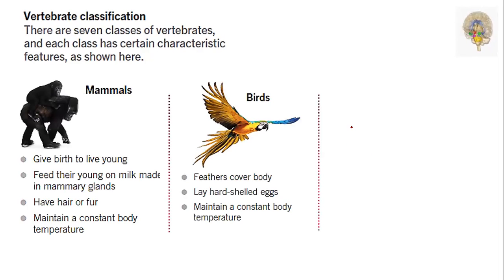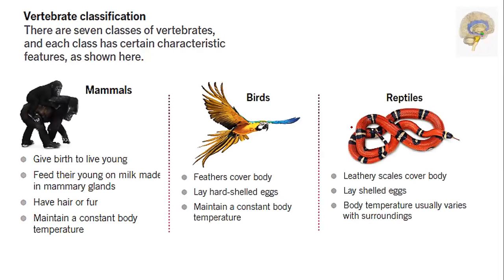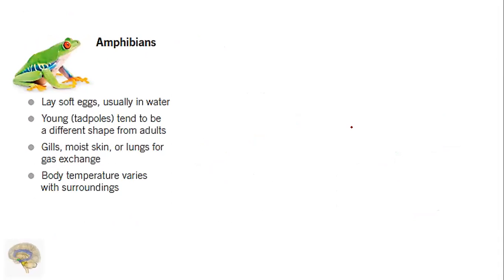They are birds. Reptiles: leathery scales cover the body and they lay shelled eggs. Body temperature usually varies with surroundings. Amphibians lay soft eggs, usually in water, and young tadpoles tend to be a different shape from adults. They have gills, moist skin, or lungs for gas exchange, and body temperature varies with surroundings.